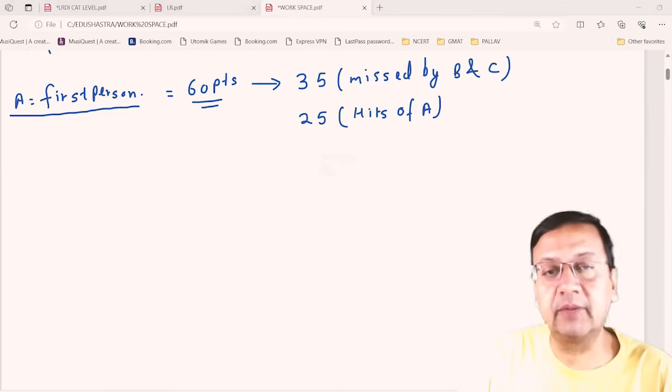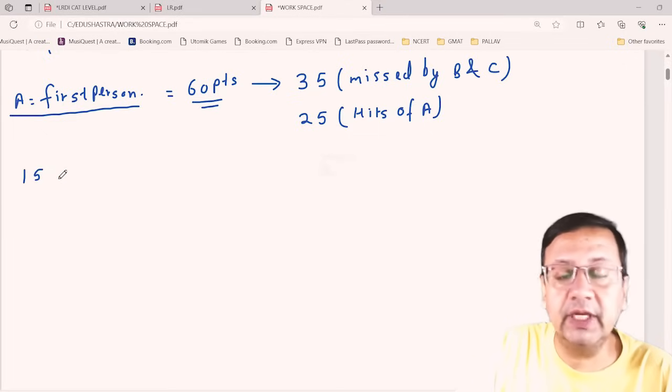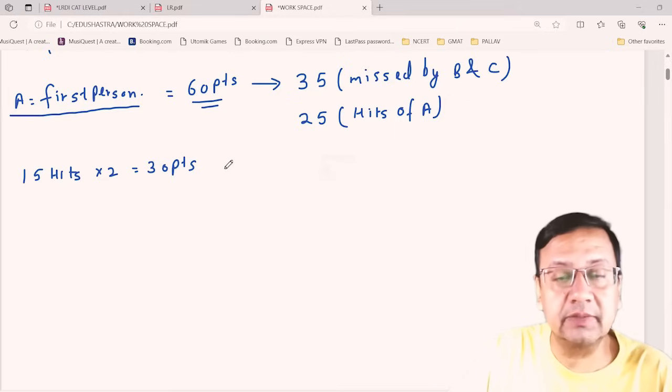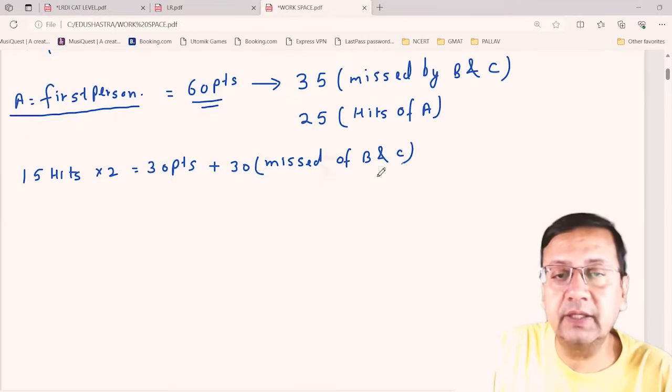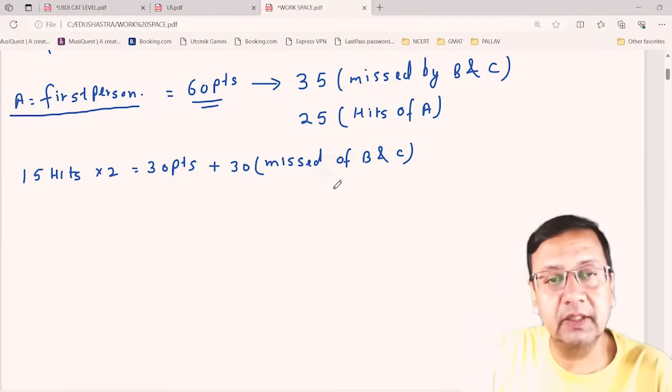So now, taking some random number, if I say A is hitting 15 shots, so 15 hits are there for A, right? So 15 hits, getting 2 points each. How much? 30 points by hits, right? And the remaining, plus 30 points by the misses of B and C, right? Done.